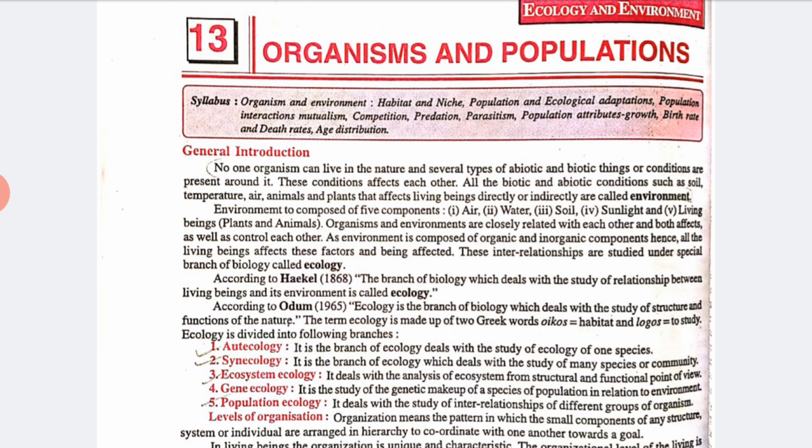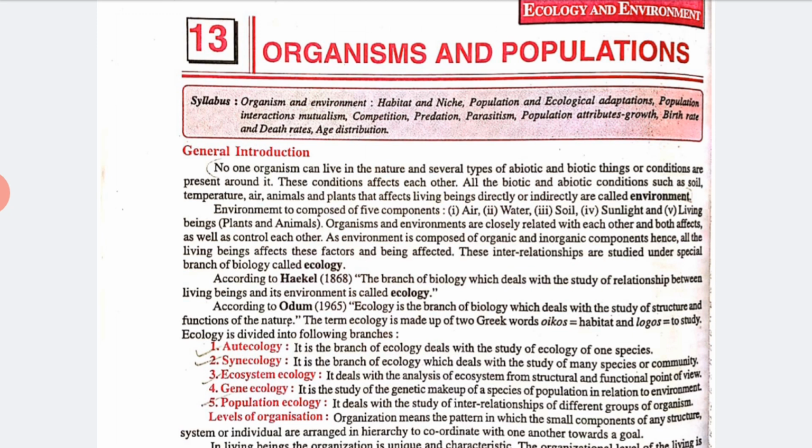As the environment is composed of organic and inorganic components, all the living beings affect these factors and are affected by them. These interrelationships are studied under a specific branch, and that branch is known as ecology.